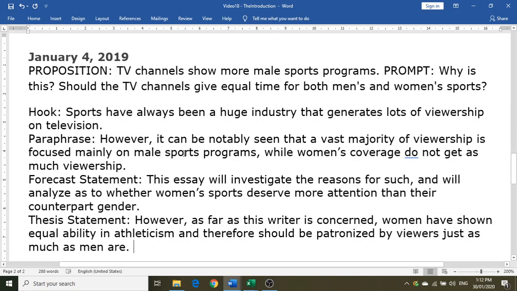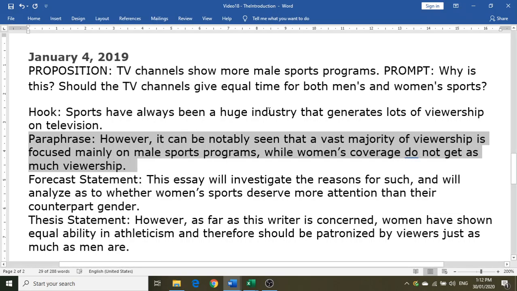There. So, that is a comprehensive introductory paragraph for the January 4 question. So, again, please just note that it's only the paraphrase that's really the mandatory element.